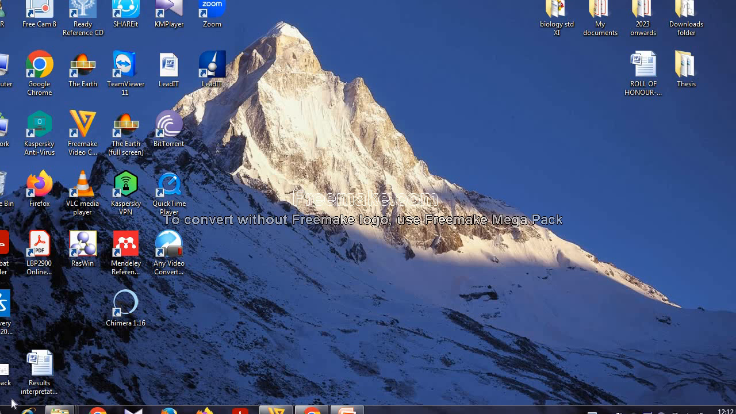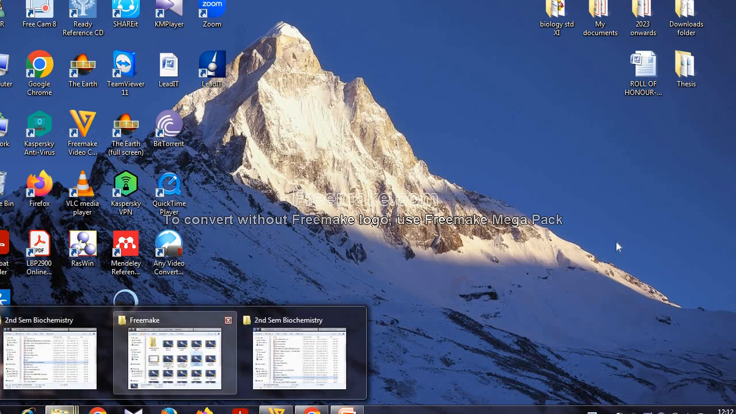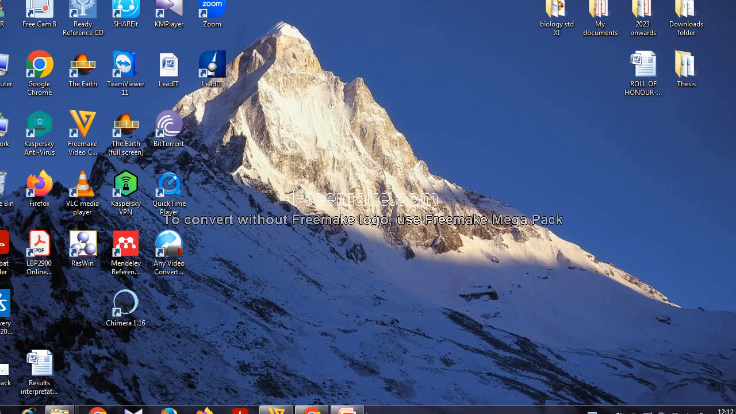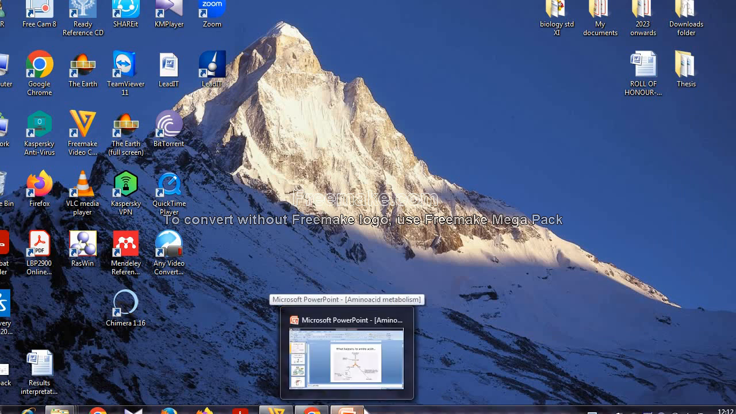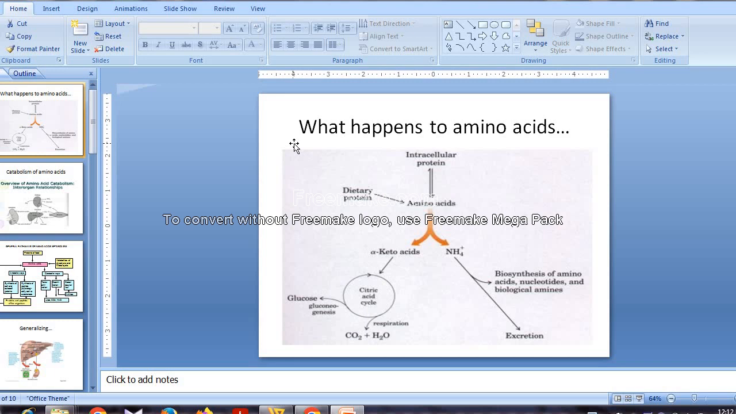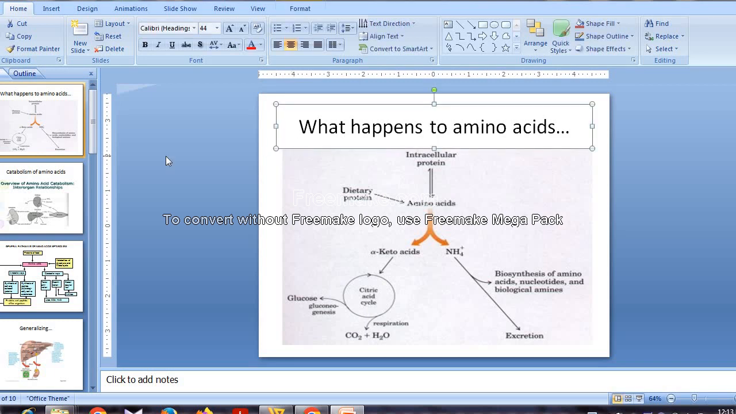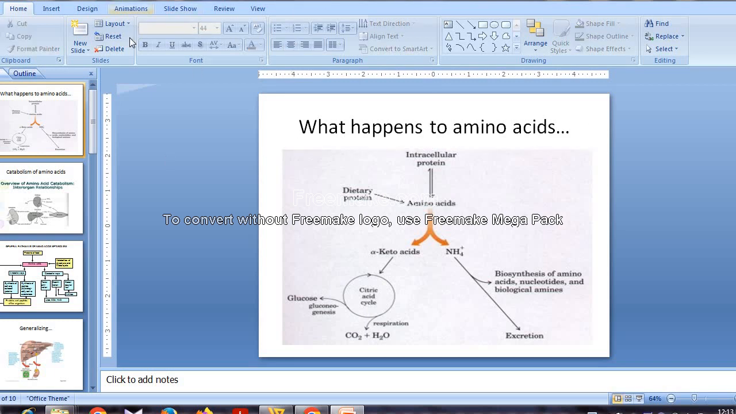Hello students, this time we are going to take a video on the metabolism of amino acids. Actually we have to deal with digestion also. Since digestion is being conducted elsewhere, we will discuss that later. As of now, we'll do digestion followed by metabolism of amino acids. So what happens to amino acids?